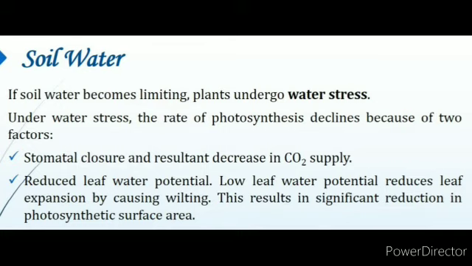Next point is soil water. If soil water becomes limiting, plants undergo water stress. Under water stress, the rate of photosynthesis declines because of two factors: stomatal closure and the resultant decrease in carbon dioxide supply, and reduced leaf water potential. Low leaf water potential reduces leaf expansion by causing wilting. This results in a significant reduction in photosynthetic surface area.